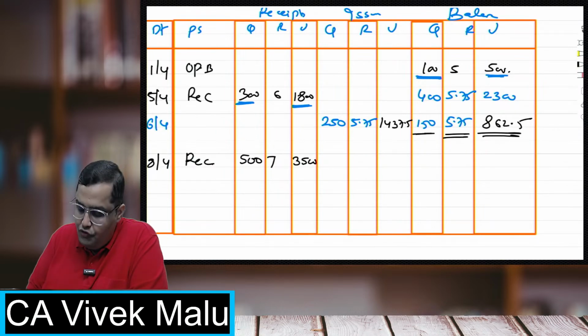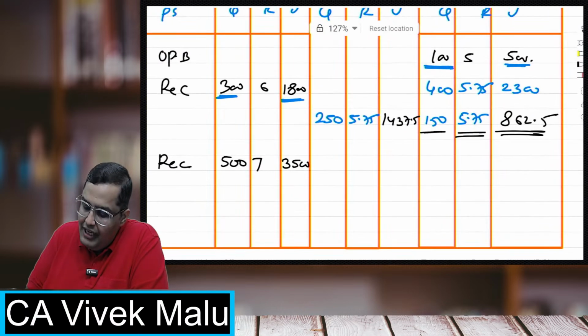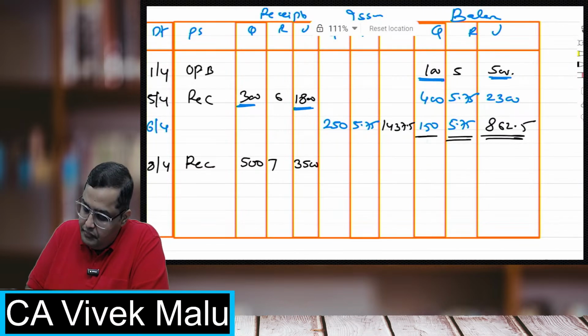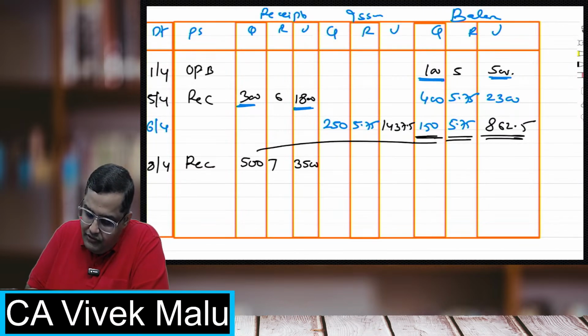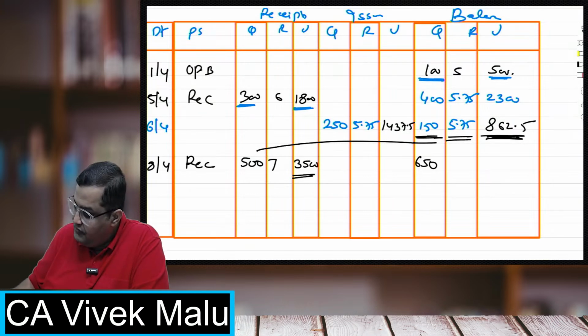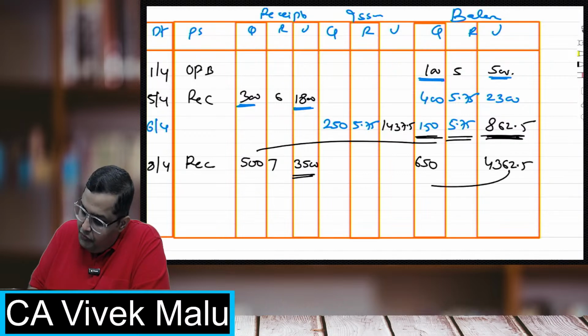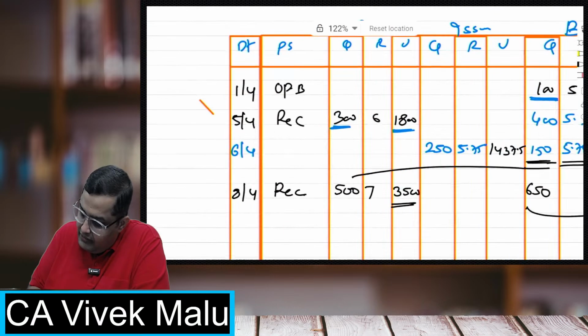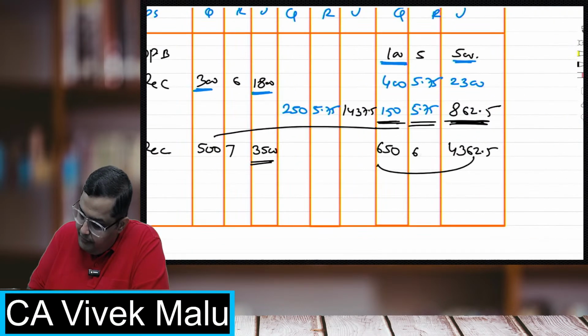Those who have not understood, please remember how we calculate the rate: 150 units plus 500 units, the new quantity is 650 units. 862.5 plus 3500 will be 4362.5. Now divide this value by this quantity, we get the rate as 6.71.